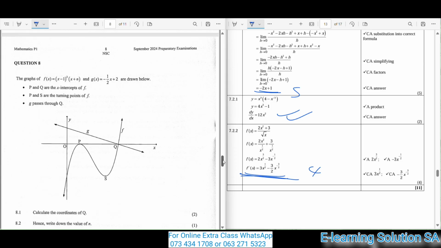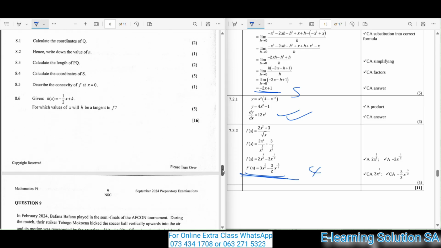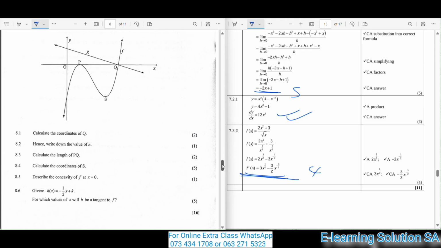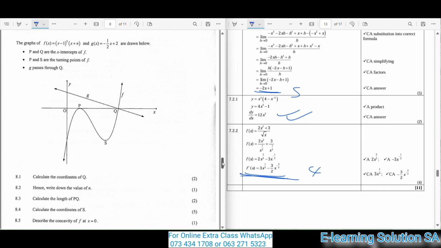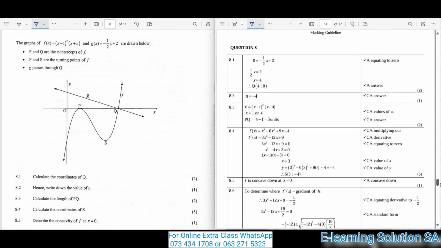Okay, let's move over to question 8, which in this case is our second last question. Okay guys, you will read the question. If ever I'm moving fast, you just pause the video. So those are all the questions in question 8, and the answers are on the left side of the screen.